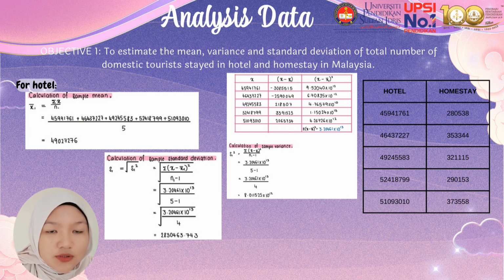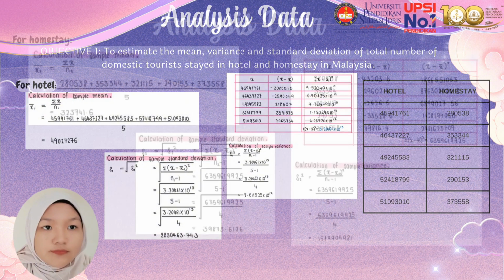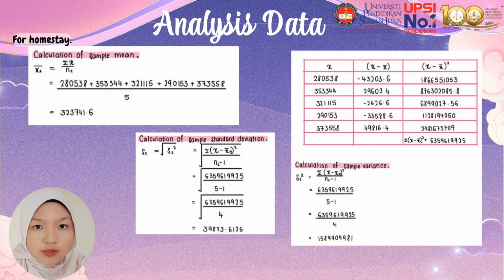Lastly, we calculate the sample standard deviation, which uses the same formula as the sample variance, but we must add the square root over all of it. And we get 2830463.743. As we must find the mean for homestay too, same as just now, we include the data into the formula S bar equal to the sum of S over N, and we get 323,741.6 for the mean.